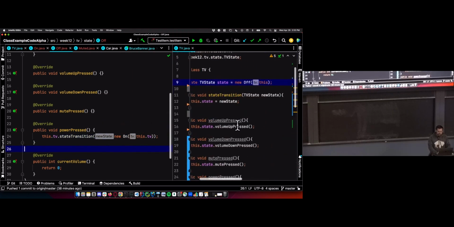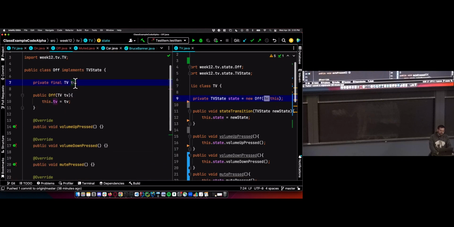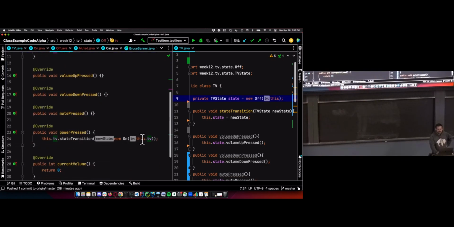So from TV, new off, we passed it a reference of the TV that was being created. We stored that reference in this TV variable, and then we're going to forward that reference and say, hey, new state, the state that we're transitioning to, I got this reference to a TV. This is the TV that we are controlling. Here you go, have this reference, and pass it to the next state.